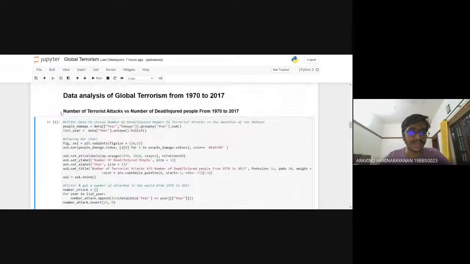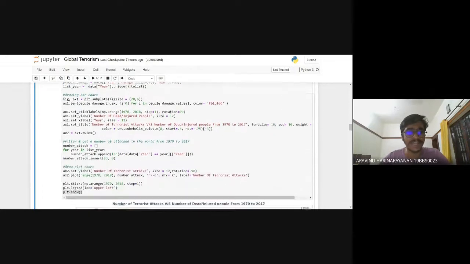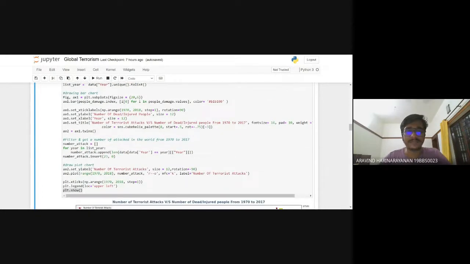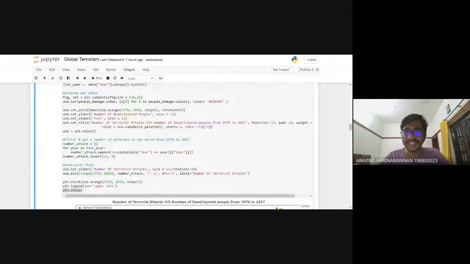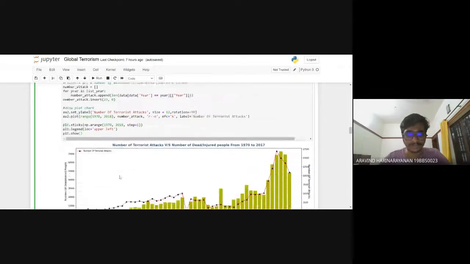So what I have done here is a pictorial or graphical representation, a bar chart representation, to compare the number of terrorist attacks versus the number of dead or injured people here. So you can have a check at my hosted GitHub link to go through the code if you want.